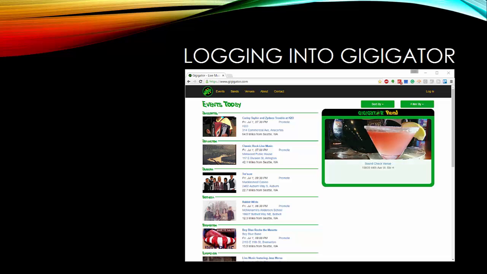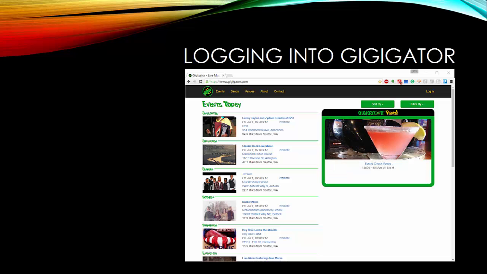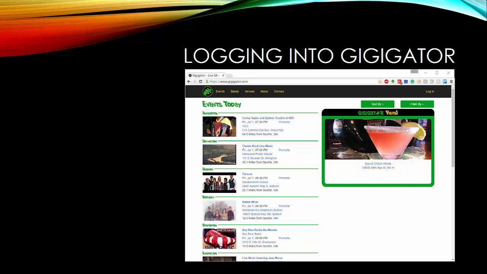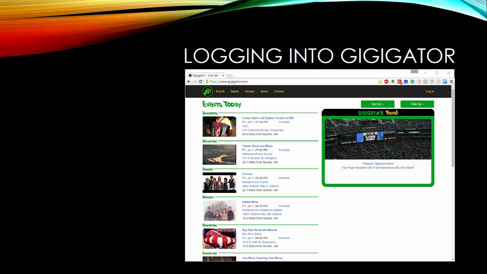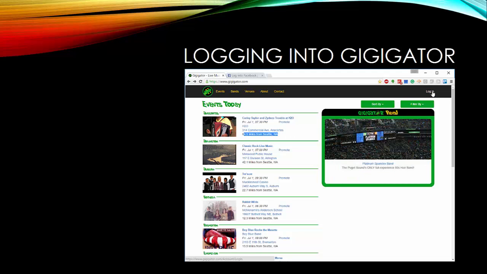I presently don't support other identity providers like Google Plus or OpenID, but I'll look at adding others if there's high demand. But for now, it's just Facebook. Another key feature that I require you to log in for is adding your band or your venue to Gigigator. So as you can see, our distances are all being given here in miles out of downtown Seattle. So let's try logging in.